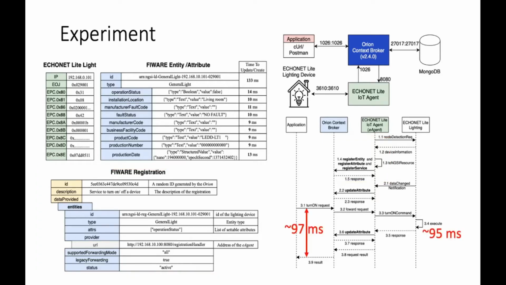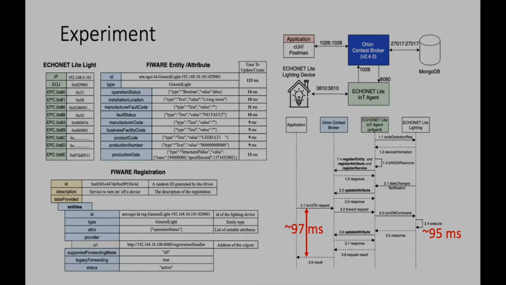For an interaction cycle, it took approximately 97 milliseconds to execute a request to turn on the light. Meanwhile, it took 95 milliseconds for the light itself to execute the request, and the handling time of the Orion and IoT agent is only 2 milliseconds. Here's the demo video.